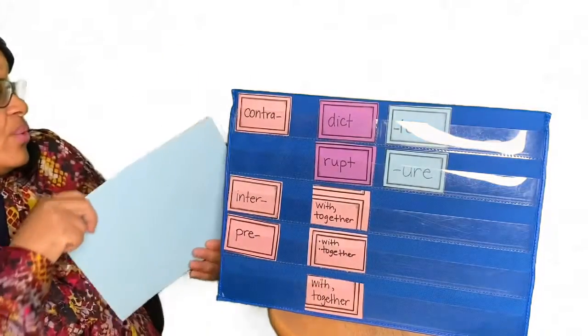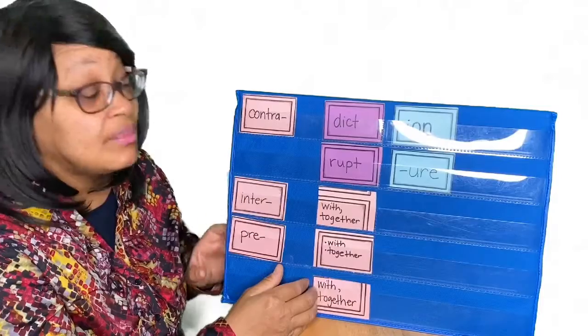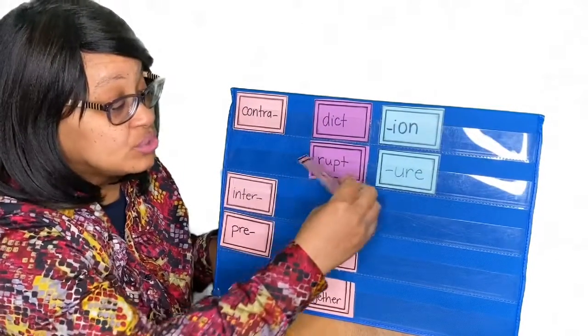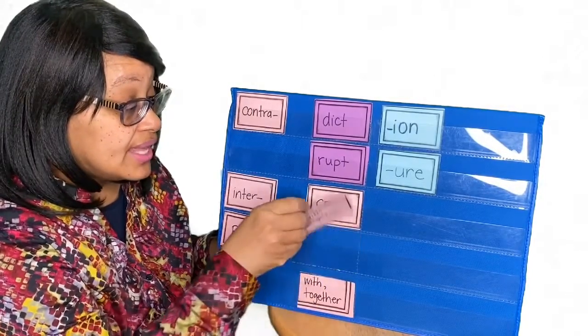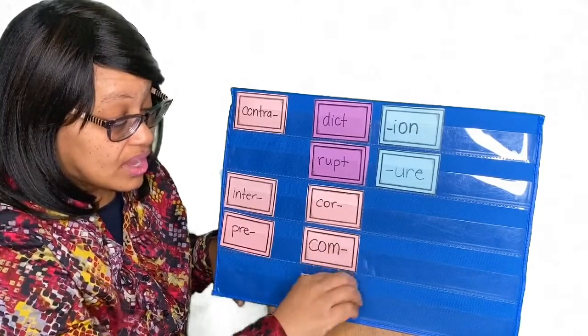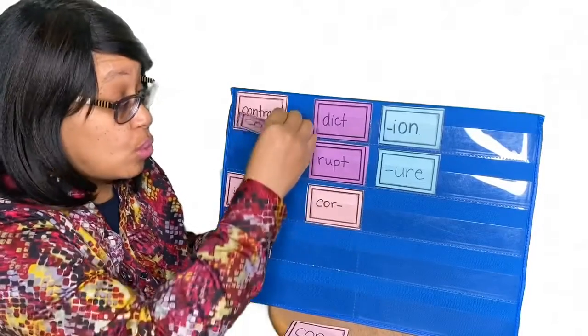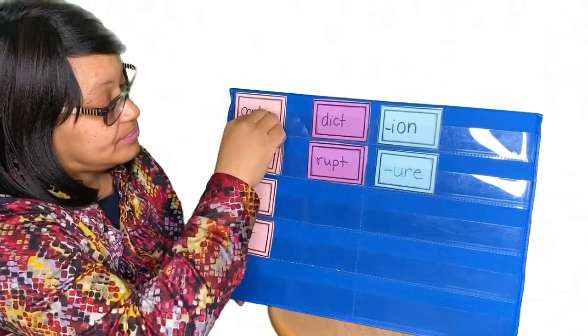And so, because this prefix is a very common prefix, which means with or together, it's a dual prefix, but it could come out as core, it could come out as com, or con. We will be using core. Okay, so let's put core here.